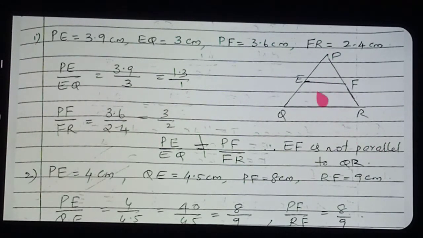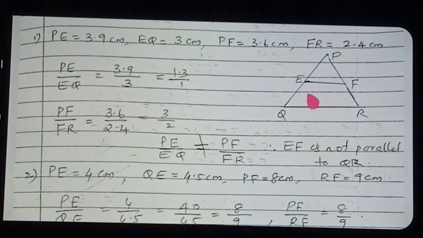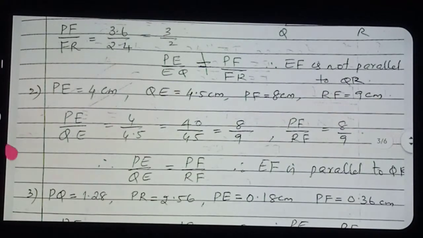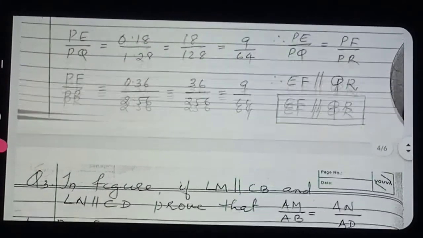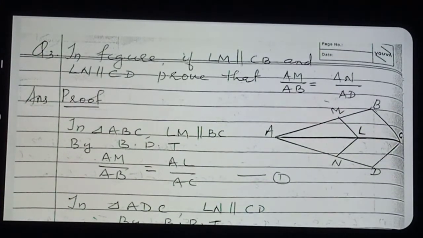If any one of the conditions holds, then we can say that the lines are parallel. Don't think that only one particular condition works, any condition is okay. If one condition is correct, then automatically the remaining conditions will become true. Now we can go to the next riders.